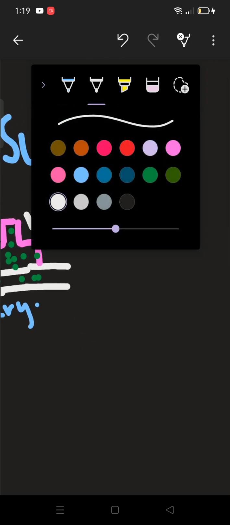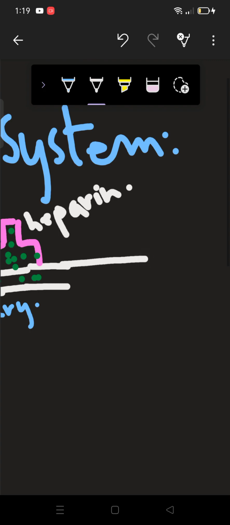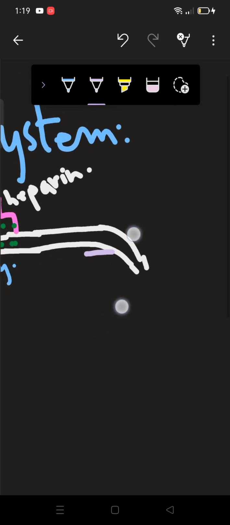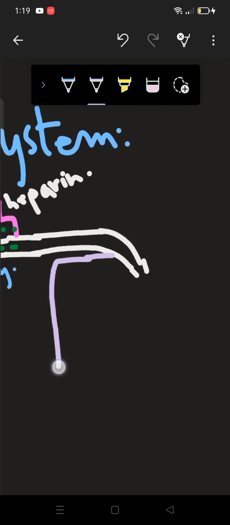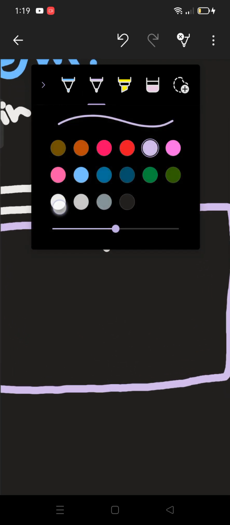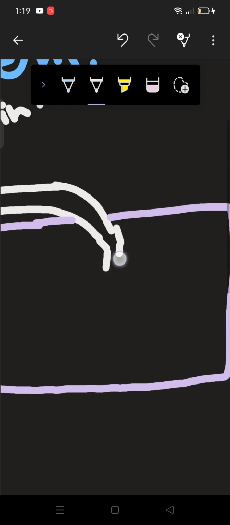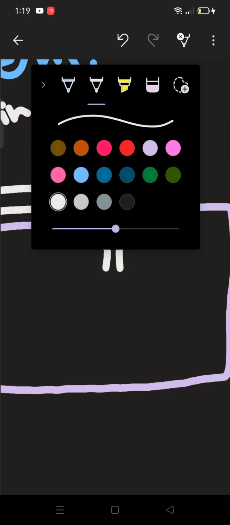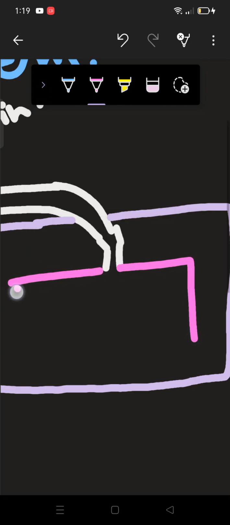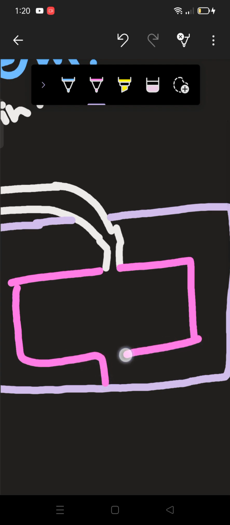Now let me make this diagram. This will be going to the dialysate machine. So here I am making this machine first. This is the machine, and here we'll have dialysate.